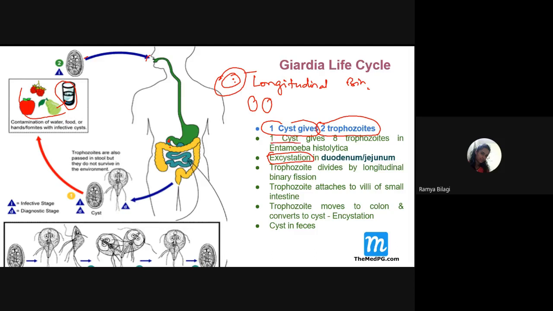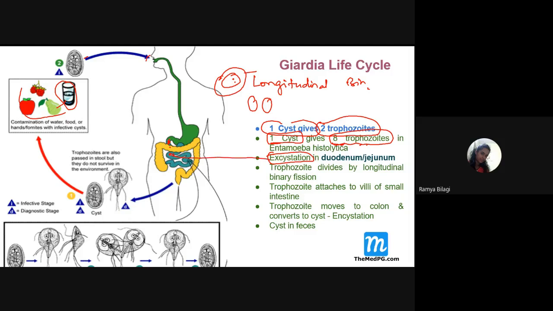Whereas in the case of Entamoeba histolytica, one cyst gives rise to how many trophozoites? Four trophozoites. Now the excystation takes place in the duodenum and in the jejunum. So this particular site is very important.